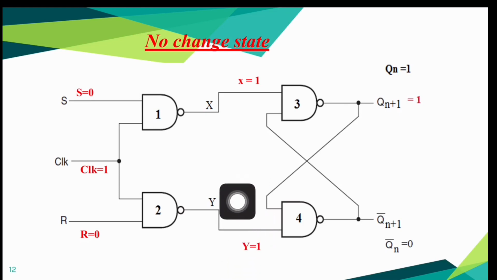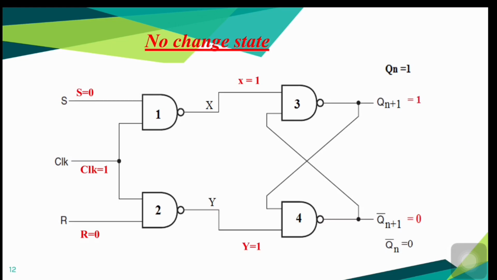Since both of these inputs are 1, we get an output Qn plus 1 bar is equal to 0. So we can say that when we apply an input combination S equal to 0, clock equal to 1, R equal to 0 to a clocked SR flip-flop with the previous output Qn is equal to 1, it produces an output Qn plus 1 is equal to 1, which is similar to previous output.